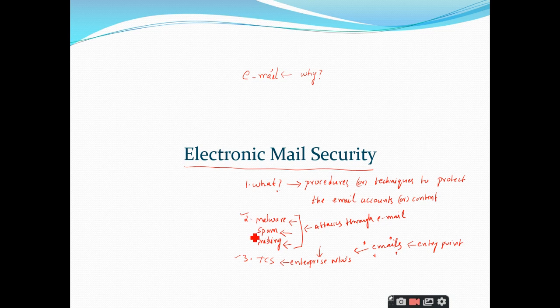We have seen two different scenarios, how emails can be used to attack the systems or devices, or how they can gain access to confidential information. Clear?